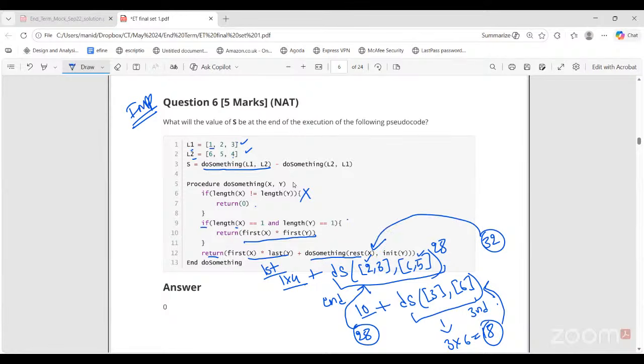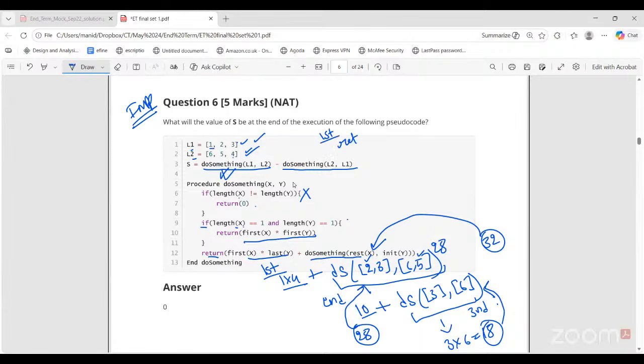So what is returned at the end? 32, just from this part. Now we'll similarly evaluate this part. What does this give? So again, do something L2, L1. So now this is my first list, this is the second list. Okay. So again, length is same, length is not 1. So first return statement from the first call.